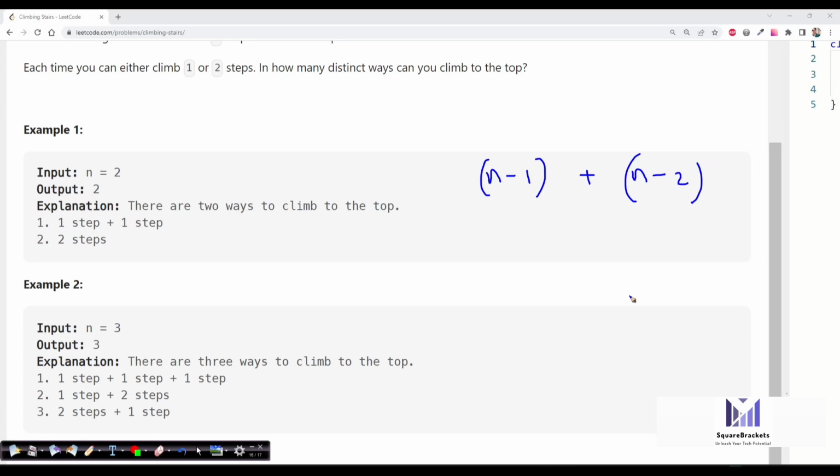So you have to call your function using this recurrence relation. Now, if someone says you can take three steps as well, you just have to do n minus 3. Now I can also take three steps as well. All right, so this is going to be my recurrence relation that I have to use in this program. And then we will think about the base cases, what base cases we can take.